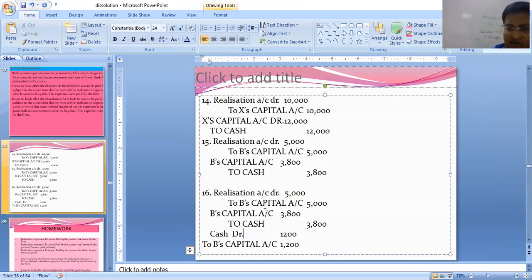Have you understood? First expense, the salary, realization to B's capital. Actual expense 3,800 paid by the firm, but borne by B, so B's capital to cash. Then excess of 3,800 but up to 5,000, that means 1,200 which he has extra, that he has to refund back to the business. Whatever B is putting into the business will be cash to capital. So cash account debit 1,200 to B's capital 1,200.